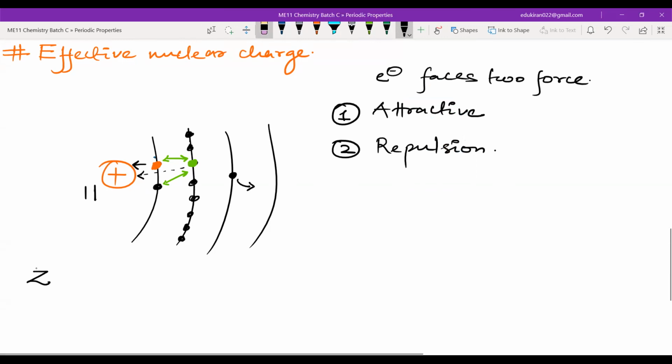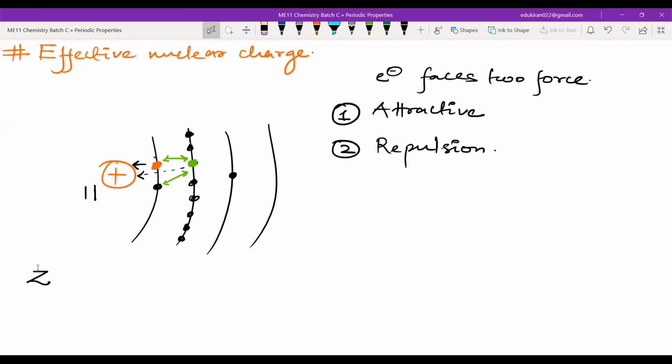You can say this is the charge experienced by any electron you are looking at, but most of the time we look at the valence electron, because it is the most special and most useful electron. The valence electron is the one participating in bond formation and in reactions. In chemistry we study change, and change comes only with reaction, and the reaction happens due to the valence electron.